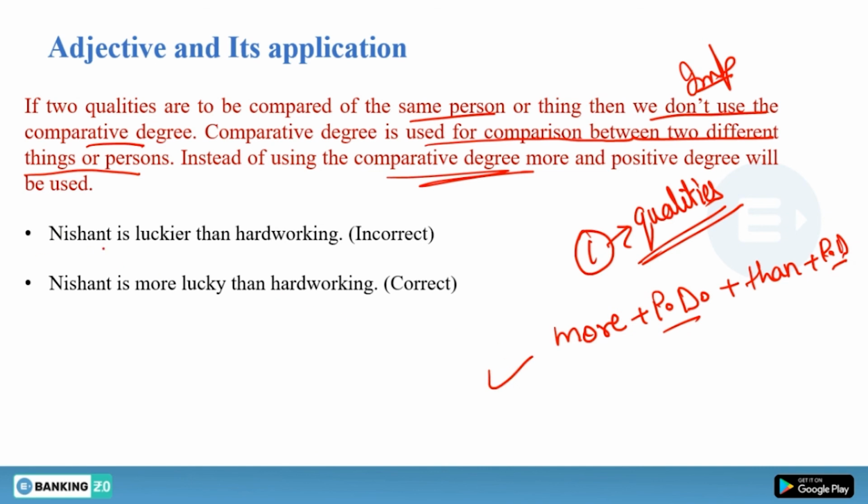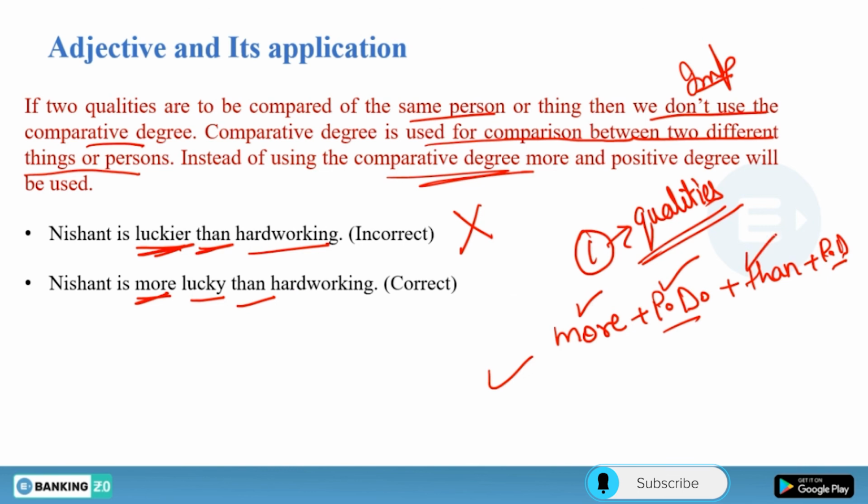So if I say Nishant is luckier than hardworking, incorrect, absolutely incorrect. Nishant is more lucky than hardworking. Now this is your perfectly fine sequence.